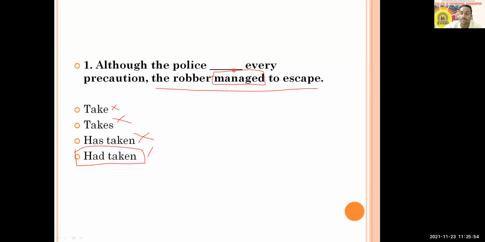Here you need to remember the combination of simple past and past perfect. So option D is the answer. Takes will be simple present, so it will not be the answer. You can check your answer: it is had taken. Okay, let's go to the next question.